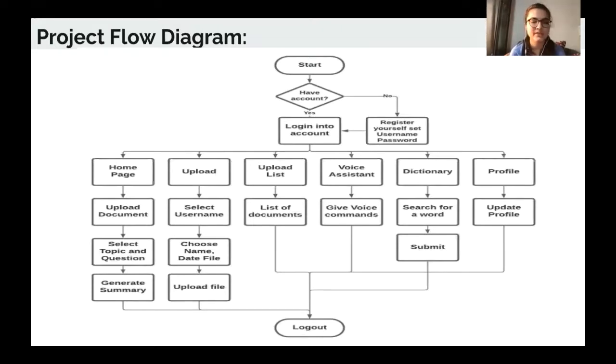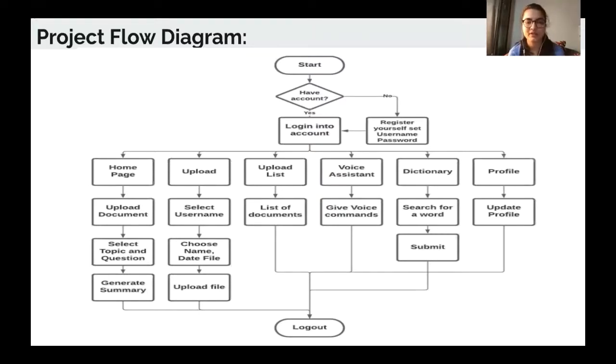When a user visits the home page, he can upload the document, select the topic, and after selecting the topic, he can select the question and he can generate summary. And after that, he can also go over to the upload tab, where he can select his username, choose file, and choose the desired file he wants to upload. This file will be visible in the upload list tab if he wants to access in future.